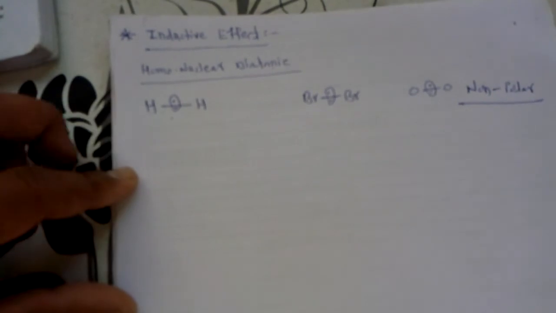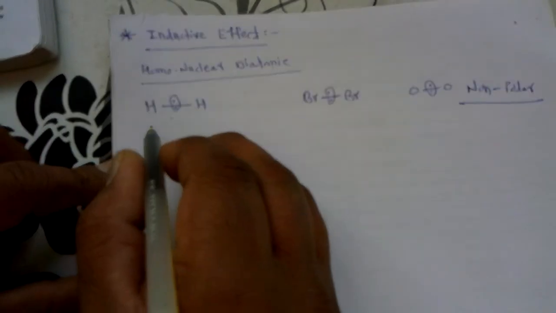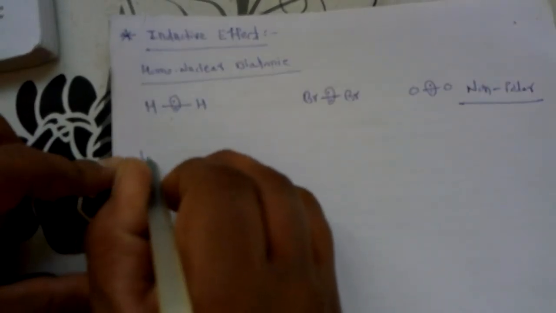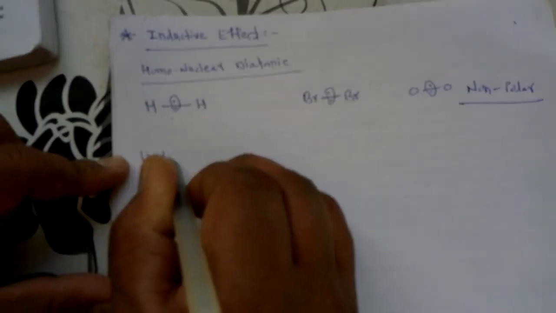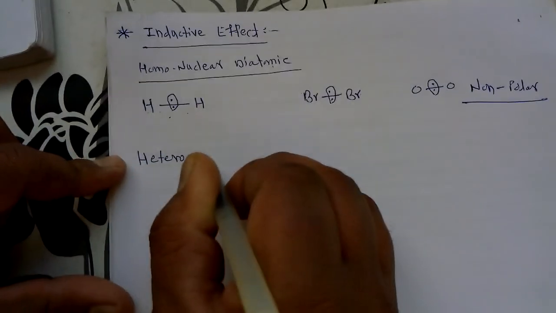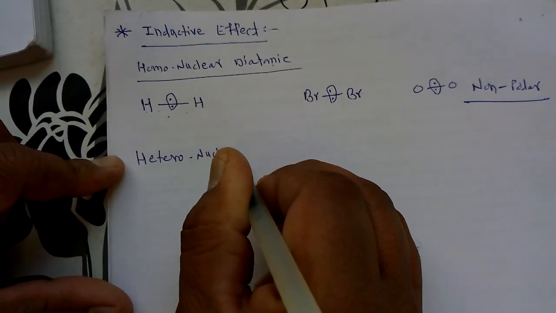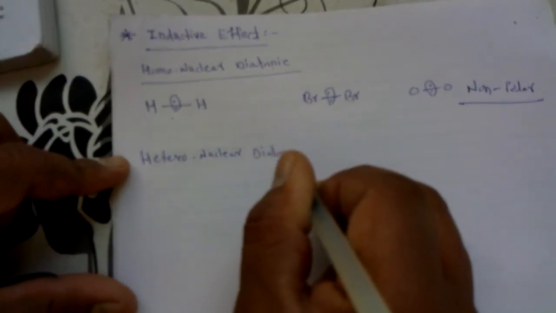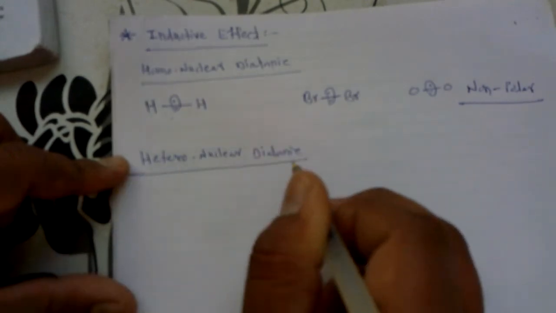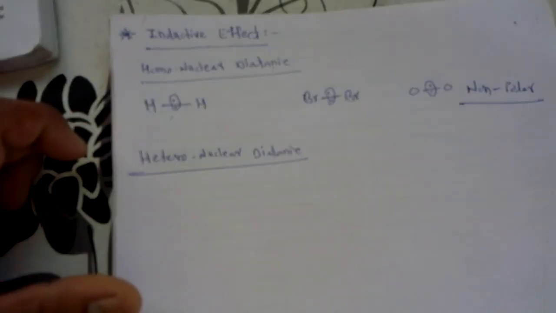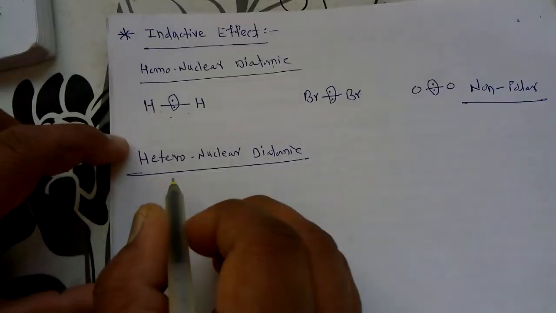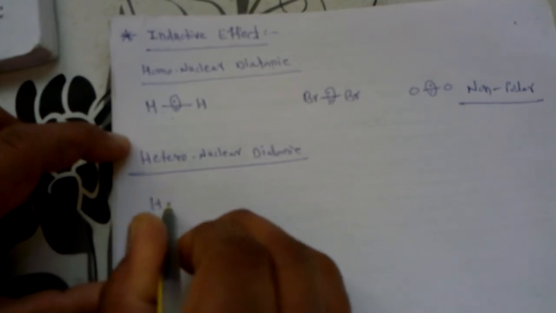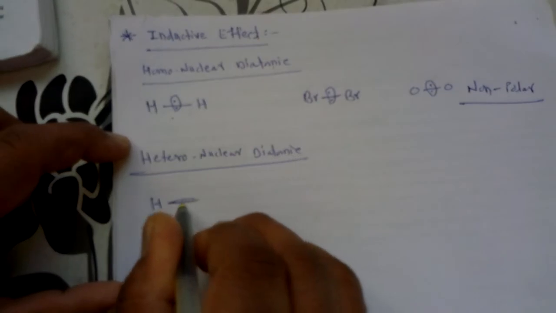On the other hand, if we take into consideration the second type of molecule, that is a heteronuclear diatomic molecule. For this purpose, if I consider a simple example of HCl.